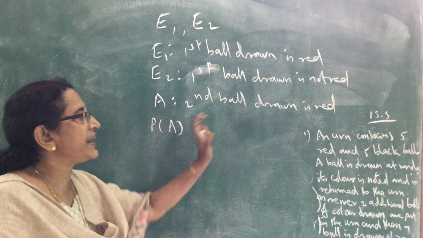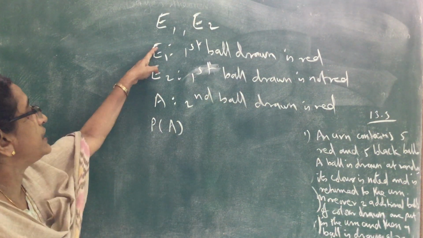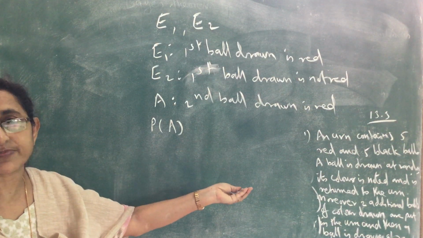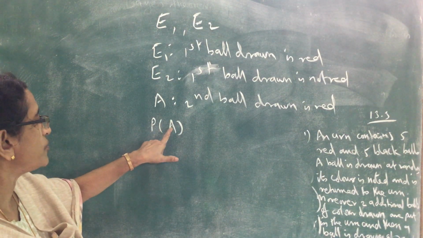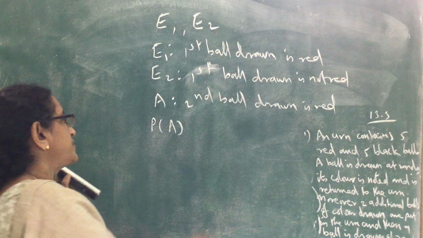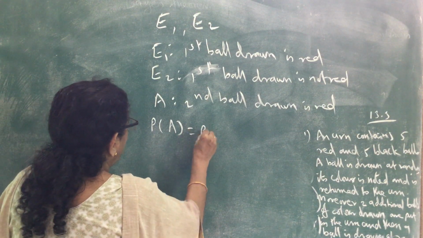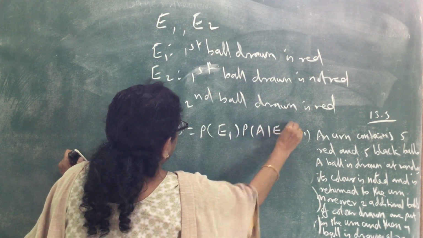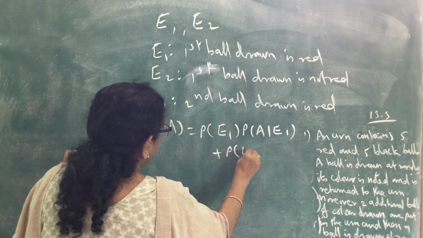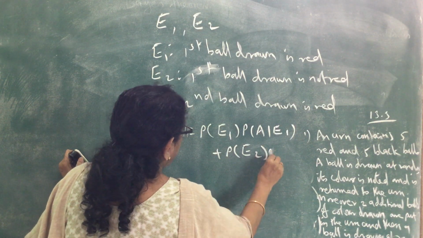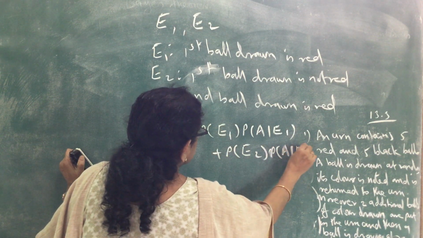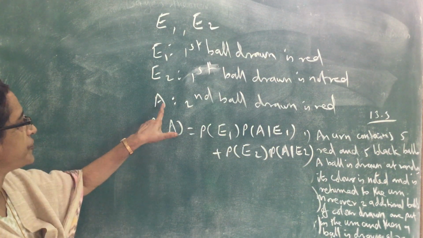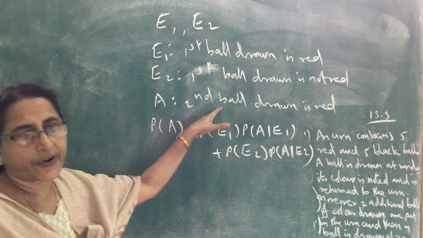So here we are applying the theorem of total probability. E1 and E2 form a partition, and A is any event associated with the sample space. Then we can find the probability of A. Theorem of total probability: probability of A equals probability of E1 into probability of A given E1, plus probability of E2 into probability of A given E2. So we apply this to find the probability that the second ball drawn is red.